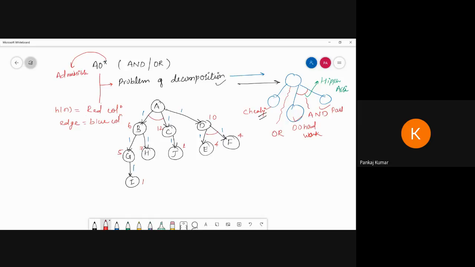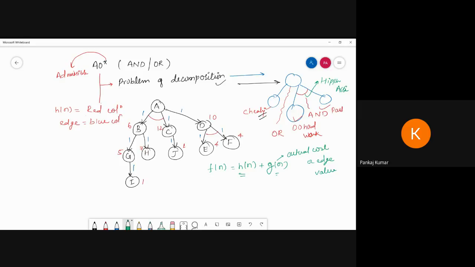Now see, here we can follow again the standard procedure. We can follow f of n is equal to g of n plus h of n. So this process we can follow. But the point is how to calculate the f of n. This one is the estimate cost, as you know, h of n. This is the estimate cost h of n. And now see the meaning of that. This one is the actual cost or edge cost. Yes or no? Your edge value we can write.